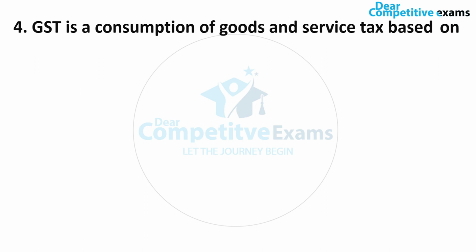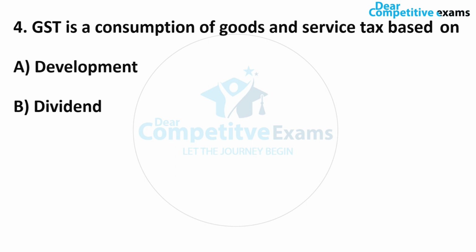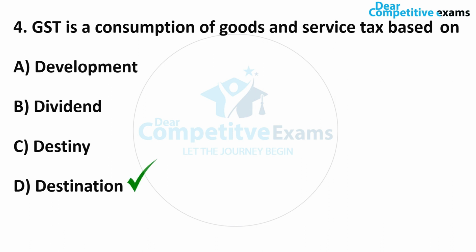GST is a consumption tax on goods and services based on what? Your answers are development, dividend, destiny or destination. Your answer is destination. Friends, it is a destination based tax, based on the consumption of goods or services. It is a tax we pay for using goods and services.